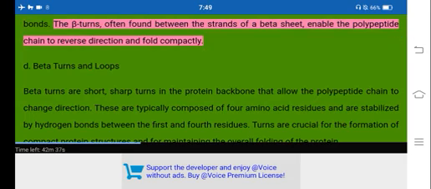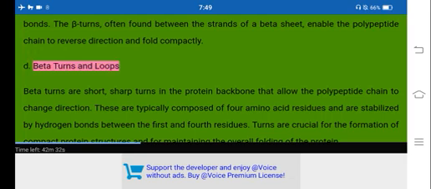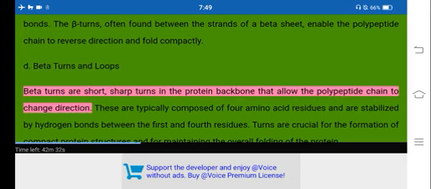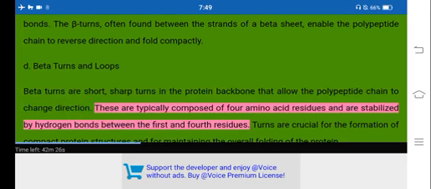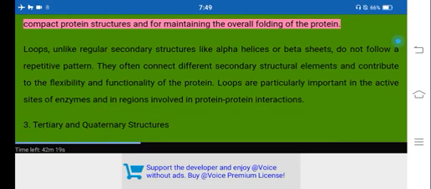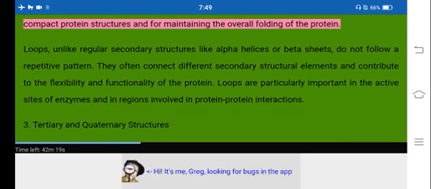The beta turns, often found between the strands of a beta sheet, enable the polypeptide chain to reverse direction and fold compactly. D. Beta turns and loops. Beta turns are short, sharp turns in the protein backbone that allow the polypeptide chain to change direction. These are typically composed of 4 amino acid residues and are stabilized by hydrogen bonds between the first and fourth residues. Turns are crucial for the formation of compact protein structures and for maintaining the overall folding of the protein.